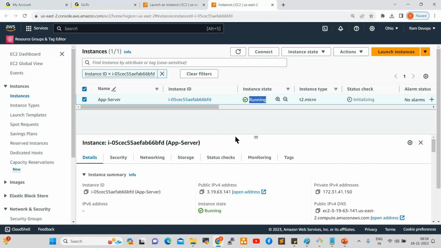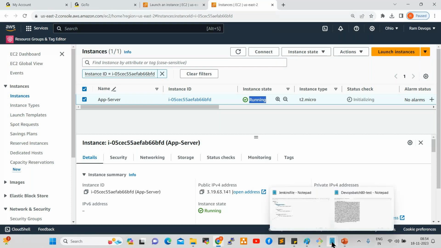So creating servers and handling servers are all very simple, very easy in AWS. The activities are very easy. Now the server is in running state. Now how to connect this server? That is most important.